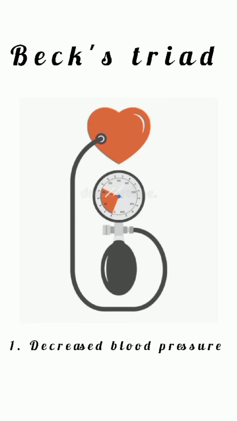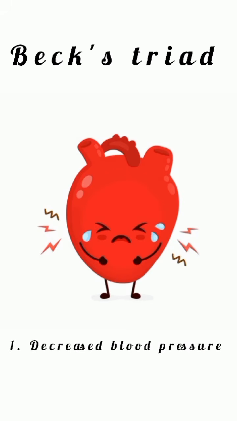The first D is the decreased blood pressure. This is because the fluid accumulated in the pericardium compresses the heart, reducing its ability to pump blood effectively, leading to the decreased blood pressure.